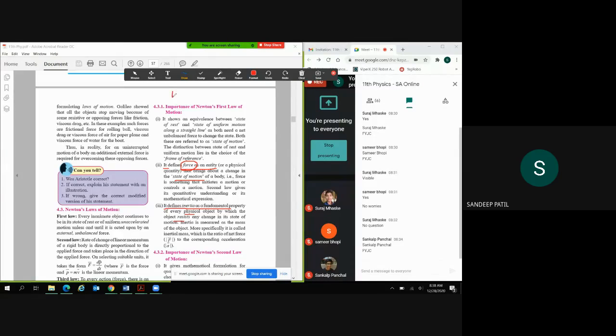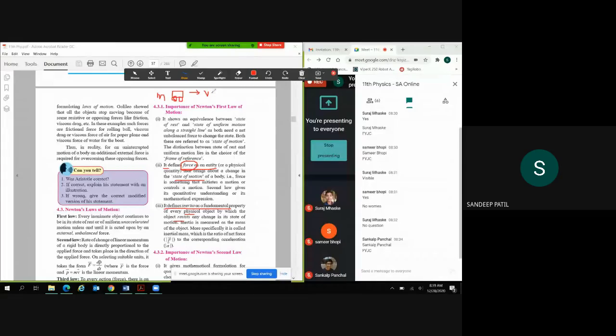Suppose this is a train, right? The train is moving at velocity v, and the mass of this train is m. So it is moving at a constant velocity v. Now we want to change it. Currently the velocity is 50 kilometers per hour, and we want to change it to 60 kilometers per hour, right?